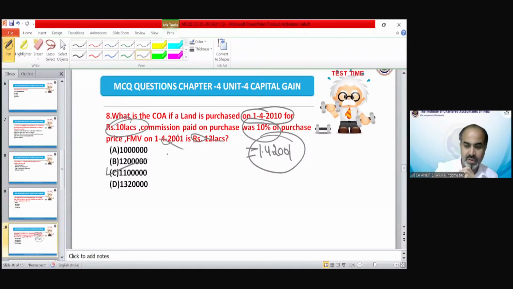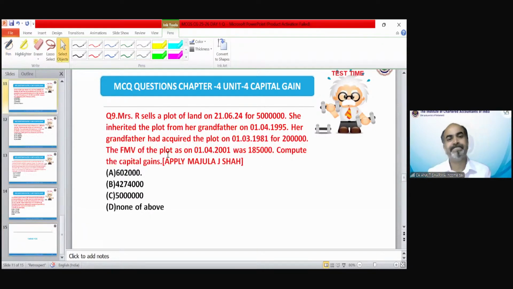Now there would be numericals for you. Mrs. R sells a plot of land on 21st June 2024 for 50 lakh. She inherited the plot from her grandfather on 1st April 1995. Her grandfather had acquired the plot on 1st March 1981 for rupees 2 lakh. The FMV of the plot as on 1st April 2001 was 1,85,000. Compute the capital gain after applying the Manjula J. Shah provision.